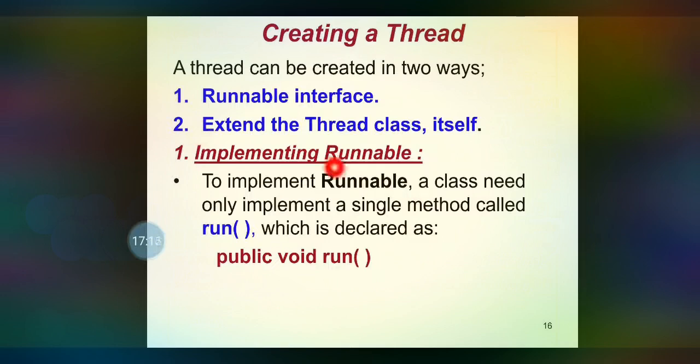If you extend the thread class and some other user defined class onto your class, it is not possible, because Java does not support multiple inheritance.